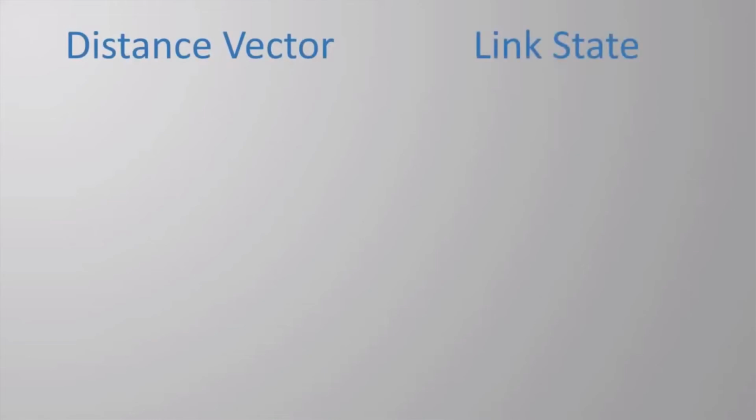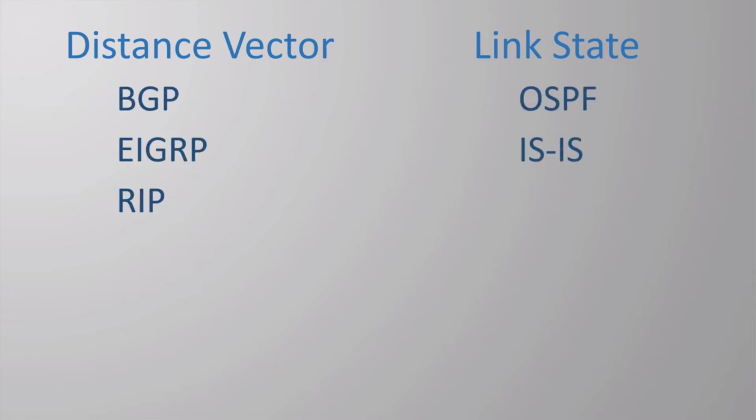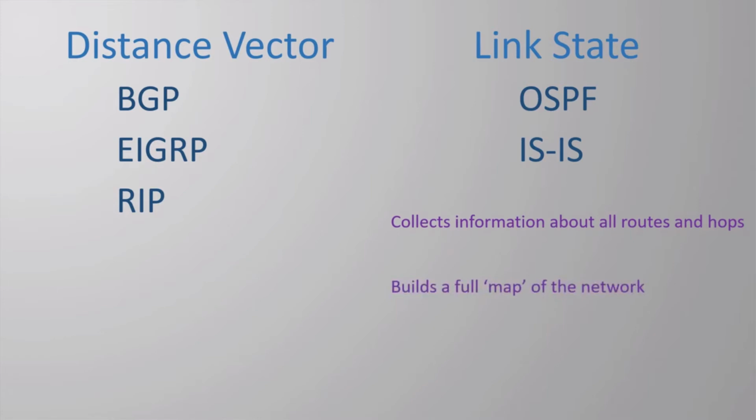But before we dive right into RIP configuration, let's talk about dynamic routing protocols in general. We can break routing protocols into 2 categories, distance vector and link state. These are 2 entirely different approaches to how a routing protocol works. At a high level, we can say that a router running a link state routing protocol builds a full map of the network. Each router shares information on each path they know about with their neighbors. These neighbors pass this information on to their neighbors, and so on. The result is that every router builds the same map of the network.